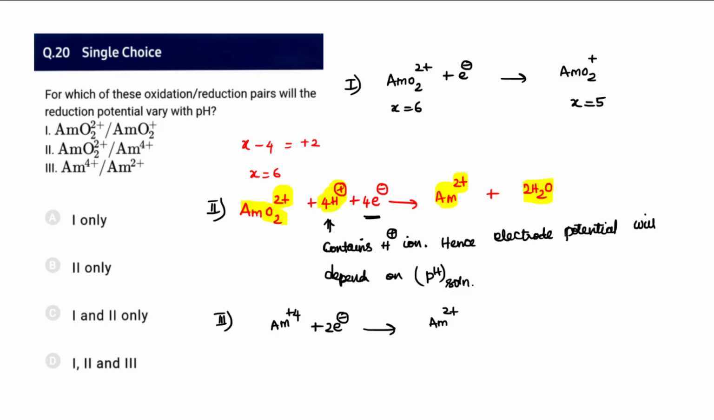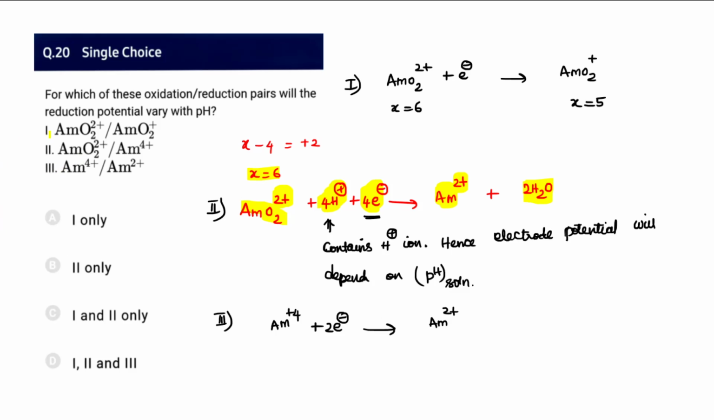So find out the oxidation state for americium. For the left side it is x equal to 6. For the right side it is x equal to 2. So the difference is 6 minus 2, that is 4, therefore 4 electrons. That contains H+. So definitely the reduction potential depends on the pH of the solution.